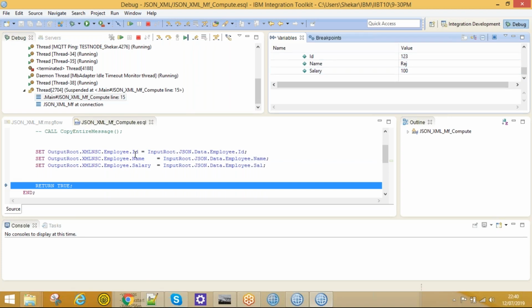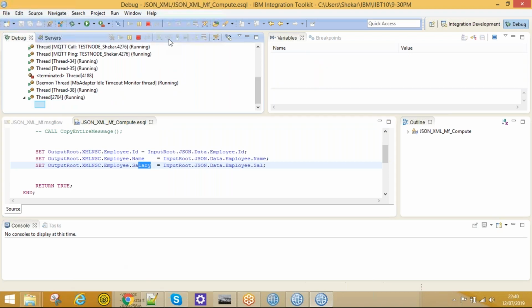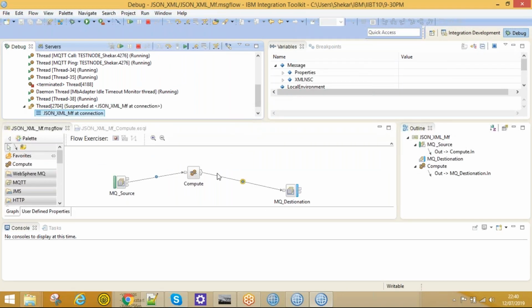If you look here, this ID will be shown here. This incoming ID, name, salary. What are the things we'll mention here? That child elements will be created under the JSON object. Now our code execution is done. Just click on step over. Now it comes out of the compute node. Just click on step over.